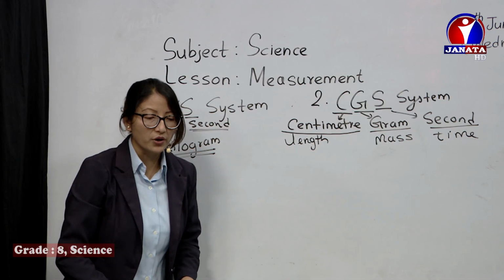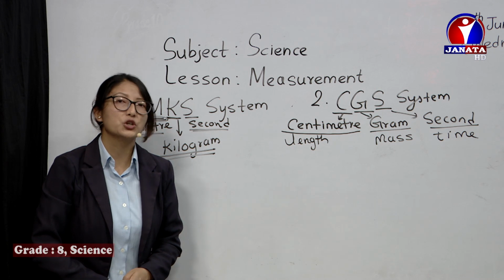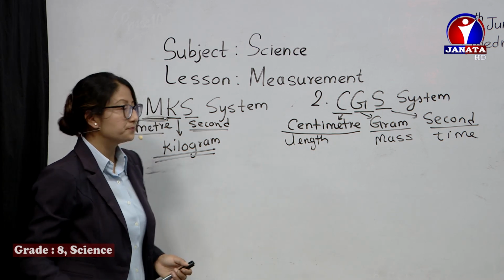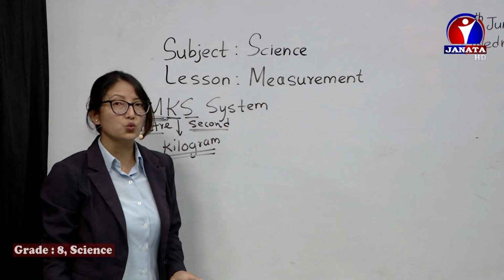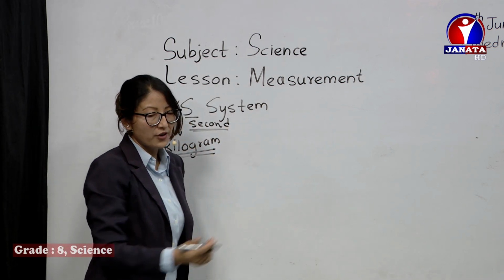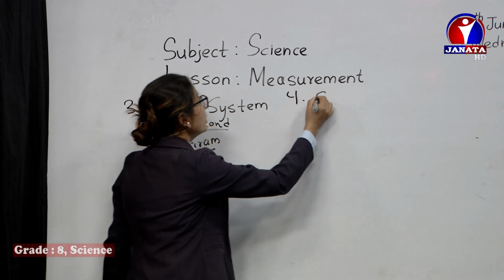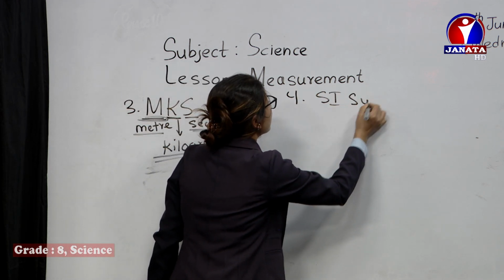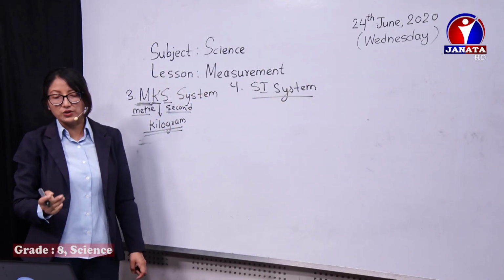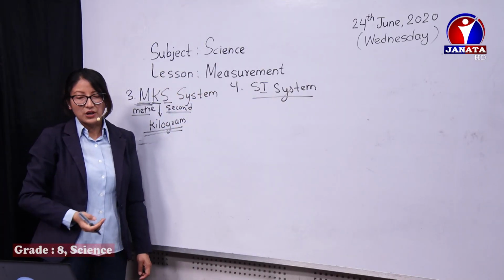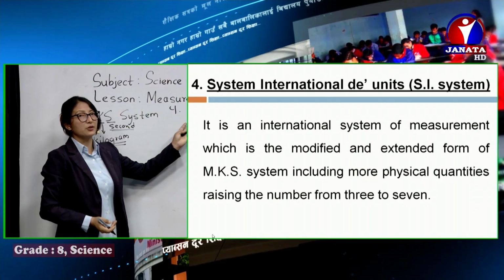The fourth one, used worldwide, is the SI system, also called System International. It is an international system of measurement.